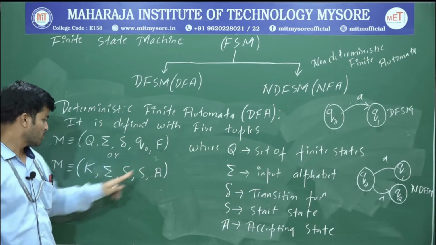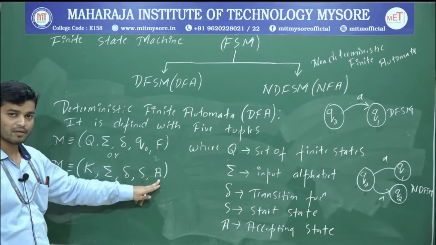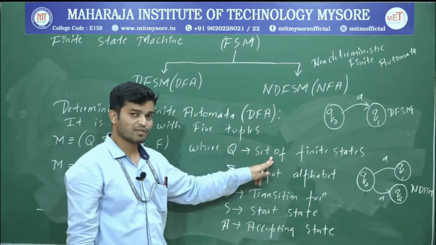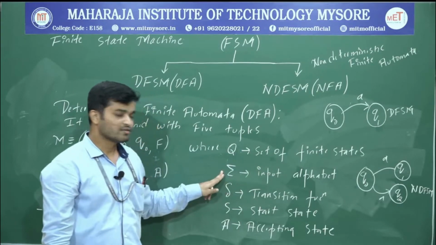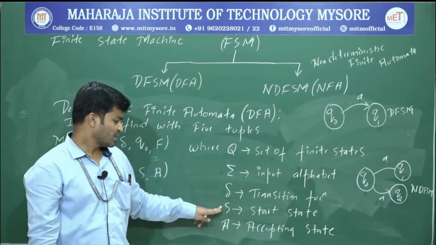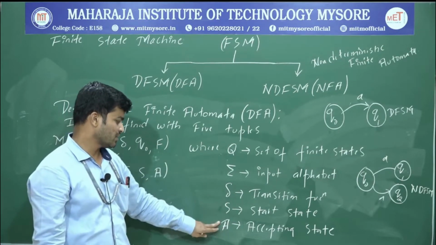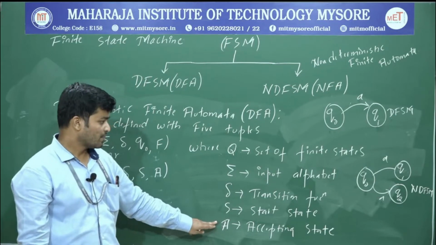In some textbooks they use the notation K, sigma, delta, S and E. Q stands for the set of finite states, or a finite number of states. Sigma is the input alphabet and delta is the transition function. S or Q naught represents the start state. A or F represents the accepting state or final state.